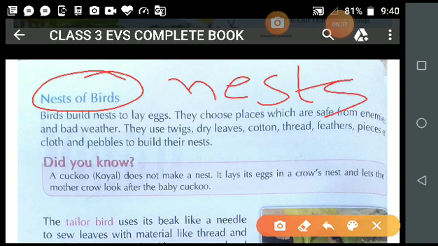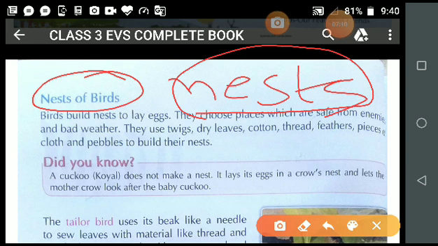When they have to lay eggs, they build homes, and these homes of birds are called nests. The young ones come from the eggs. So birds build nests to lay eggs, and these homes are known as nests.